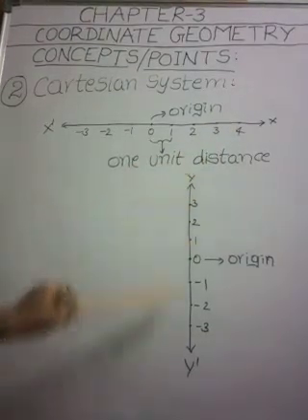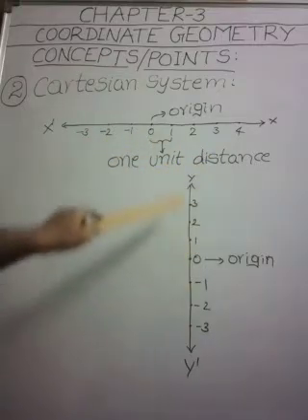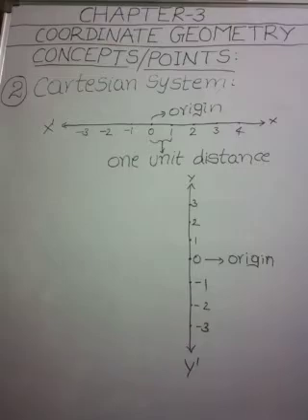We are naming this vertical line as y dash y. Place x dash x horizontal and write the numbers on it just as written on the number line. We do the same thing on the vertical line also.